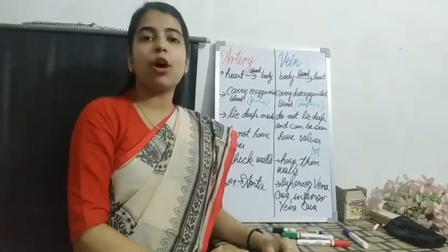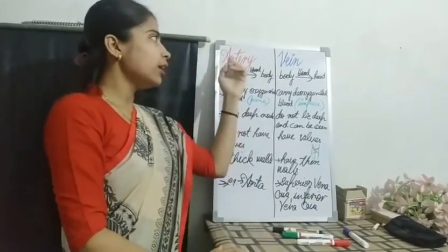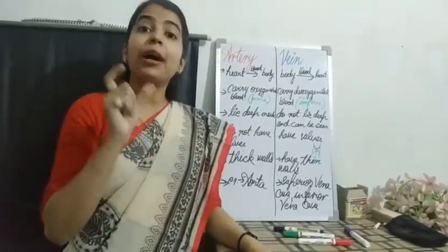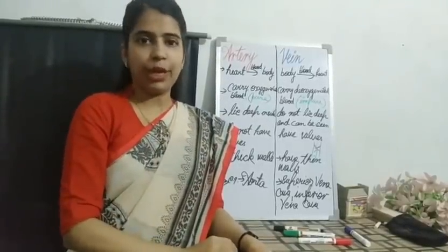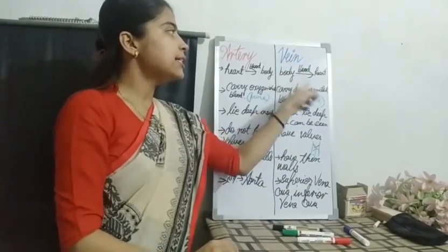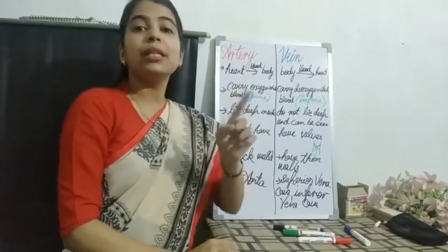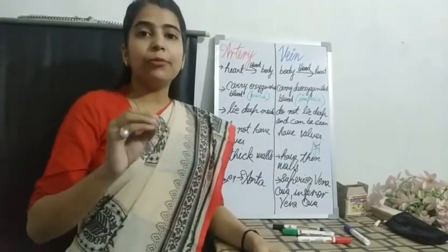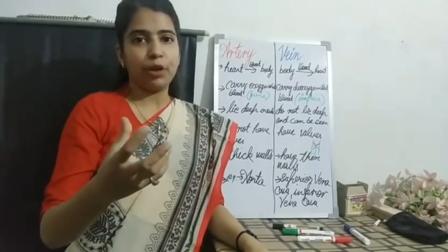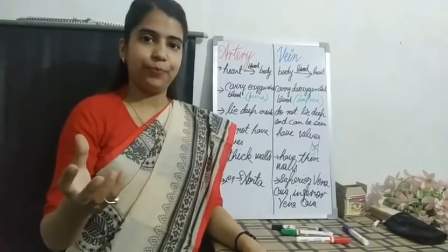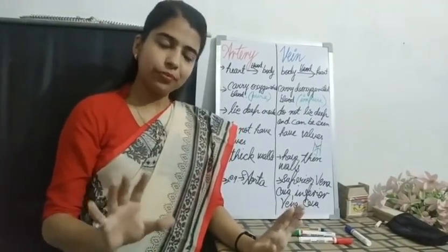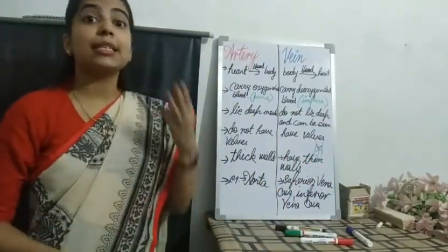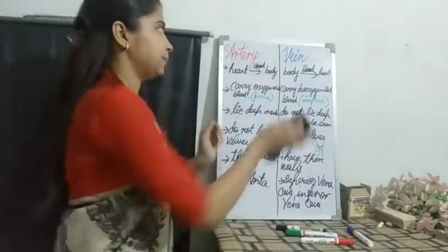The only difference in color is that in the artery, since it is oxygen rich, it will have a bright red color. And in the vein, since it is deoxygenated, meaning it doesn't have oxygen in it, the color will be dark red. It will be a darker shade. Is it clear to you all? Now, let us move towards the next portion, that is the third kind of blood vessel.